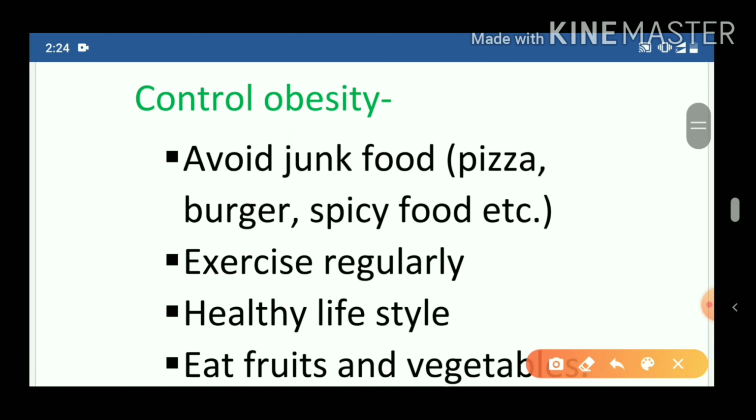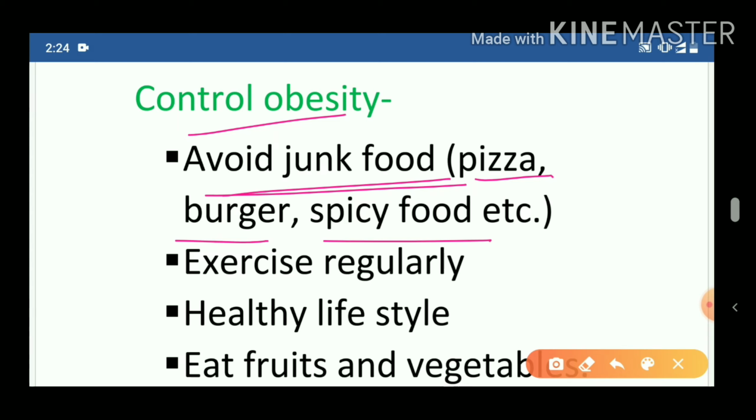Nowadays obesity is the biggest problem in our society. Now, how can we control this obesity? First, avoid junk food. Now, what is junk food? Pizza, burger, spicy food, oily food, these are junk food. Junk food are those substances which do not have any nutritious value, but they are eaten for taste. So avoid this type of food. But nowadays the children eat too much junk food. That's why obesity is the biggest problem nowadays.